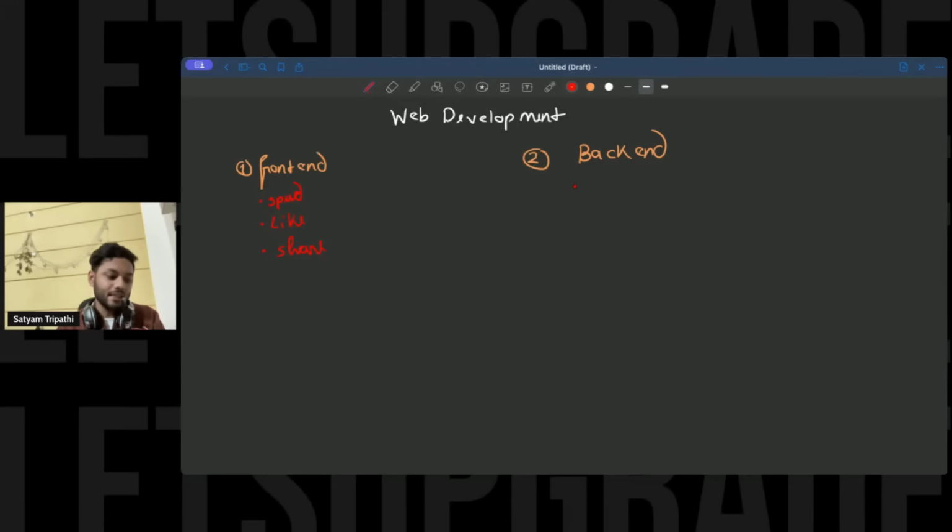But if I talk about backend, if you click that speed button, there are multiple options, like 0.25, 1, 1.25, 2x. At that time there's some code that is running. When you hit this button, there is something that goes to the backend. That is the use case of backend.